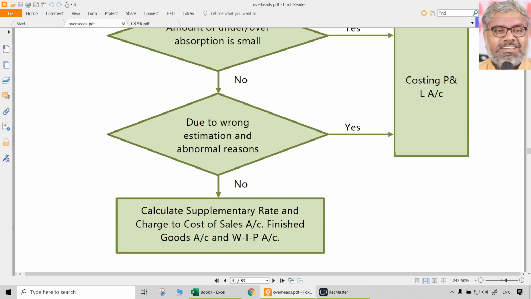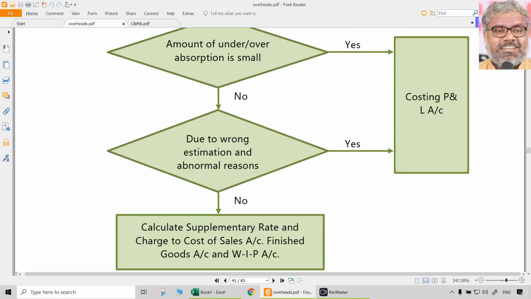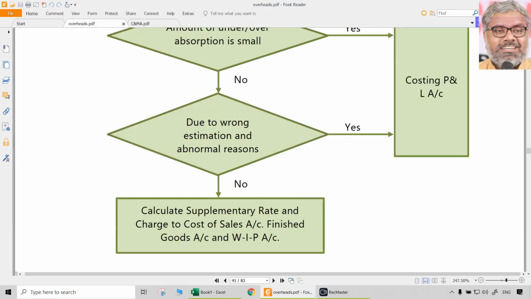Whatever is manufactured during the period will either be in the cost of sales, meaning it is sold, or it will be lying in finished goods, unsold but still completed goods. There might also be some overheads incurred where production is not yet complete, which we call work in progress. That also should be adjusted using the supplementary rates, and increasing or decreasing these three amounts is the adjustment we are supposed to do. That's all.